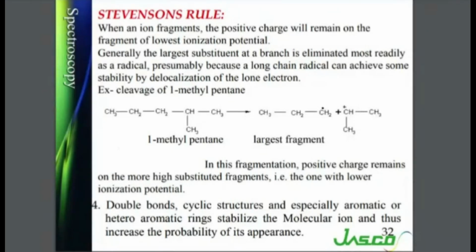Double bonds, cyclic structures, and especially aromatic or heteroaromatic rings stabilize the molecular ion and thus increase the probability of its appearance. So in your structure, if there is a double bond, a cyclic structure, or an aromatic ring, with or without a heteroatom, the molecular ion is likely to be more stable.